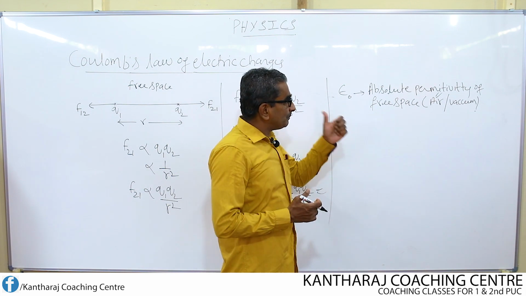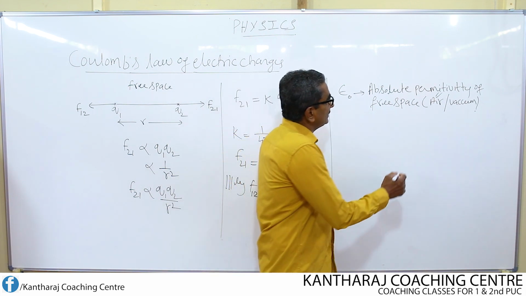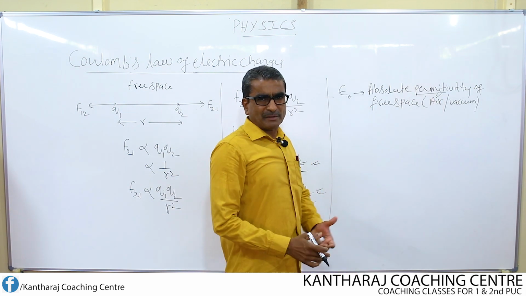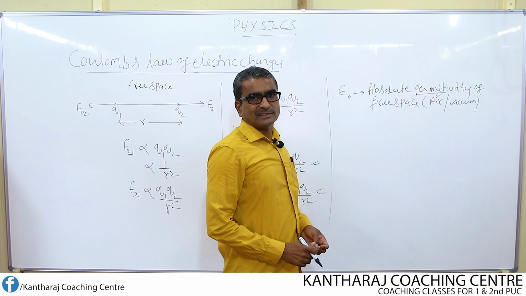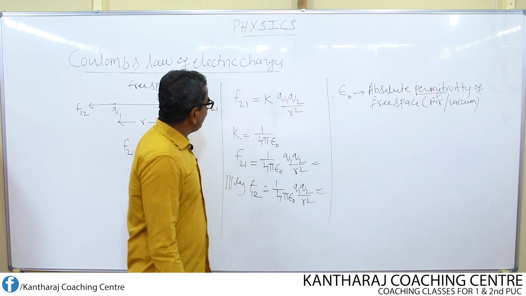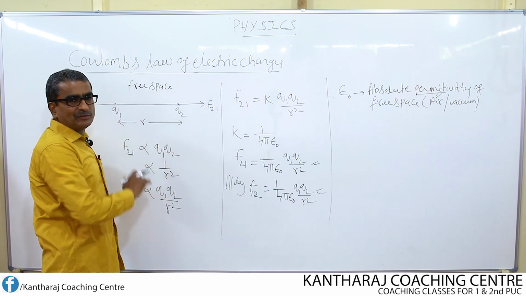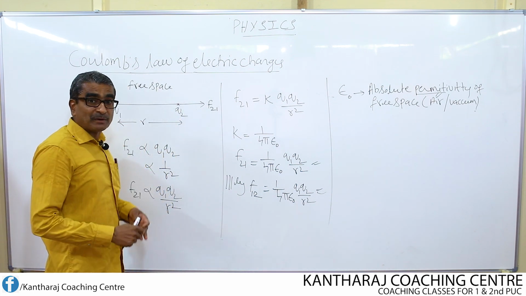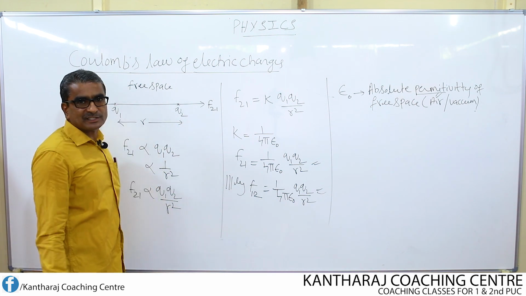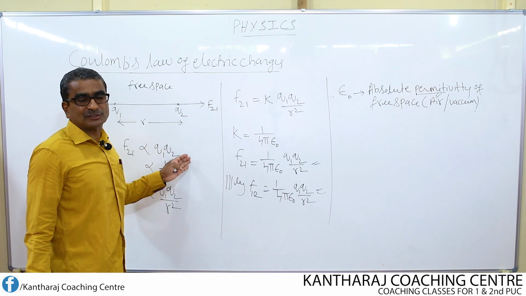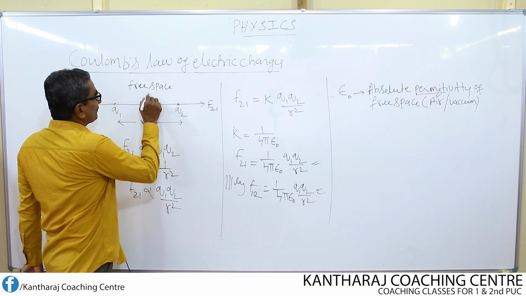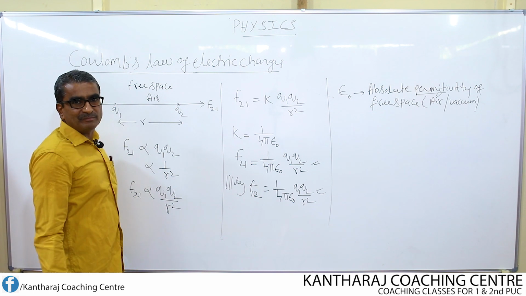What is the meaning of this permittivity? See, permit means giving permission, granting permission. Here, the surrounding medium of the charges has permitted, or given the permission to these two charges to exert the force on each other through it. That means air is the surrounding medium.